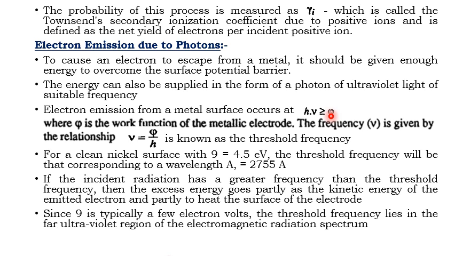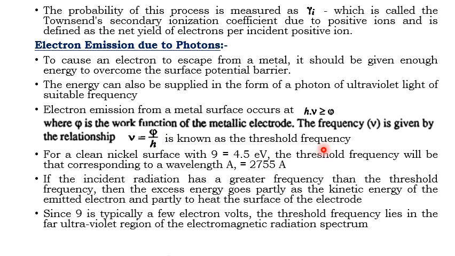Then the electron will be liberated from the metal surface. The frequency nu is given by the relation phi by h.